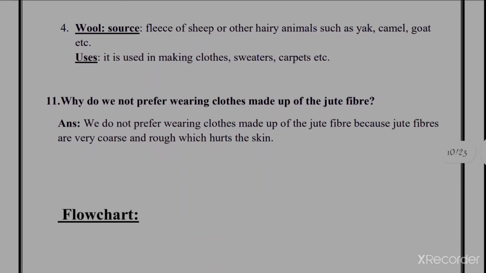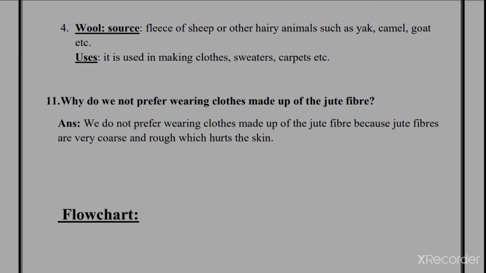Fourth one is wool. Wool is obtained from the thick coat of hair bearing animals, for example goat, sheep, yak, camel, rabbit, etc. About its uses: it's used in making clothes, sweaters, carpets, piano hammers. It is also used in heavy industries for absorbing noise. So these are some uses of wool.